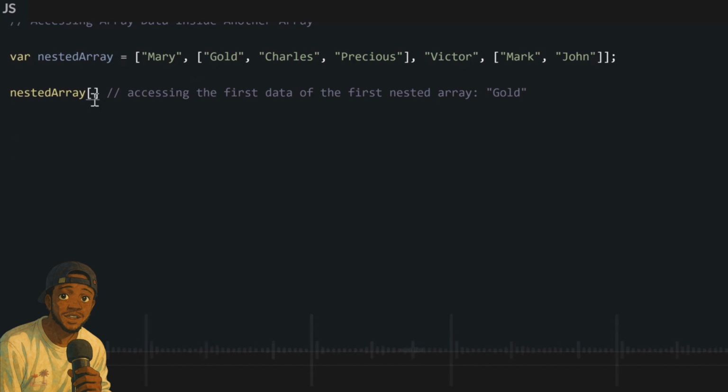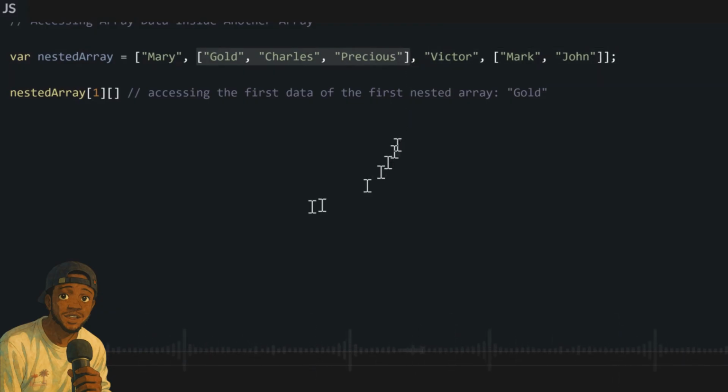Our first array is in position 1. So we access it like we are accessing regular data in position 1. But then after we access that one with our first bracket notation, we open another bracket and then we enter that array, count the position of the exact data we want to access inside that array, and then write the bracket notation of that one too.